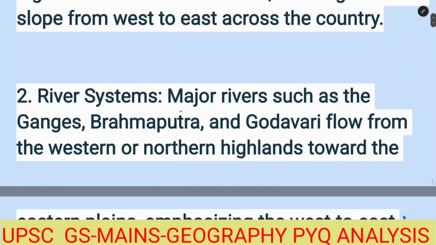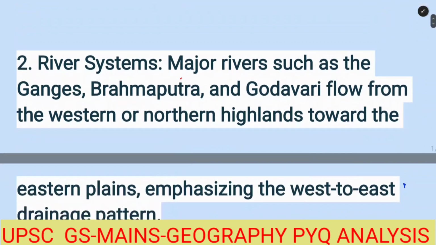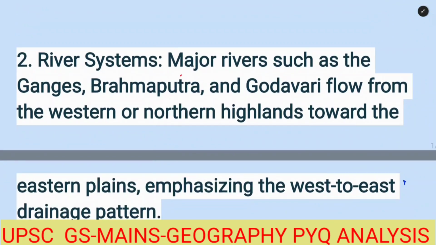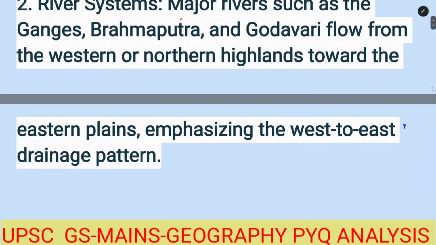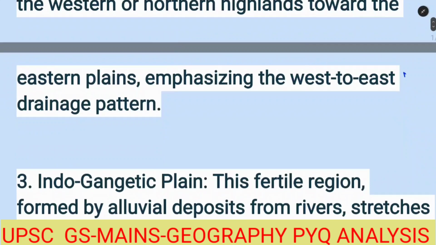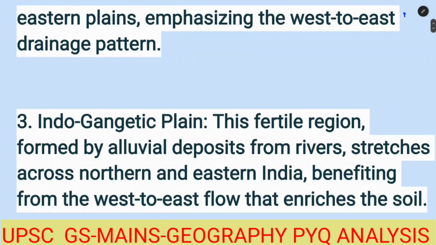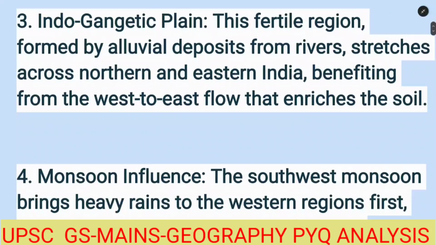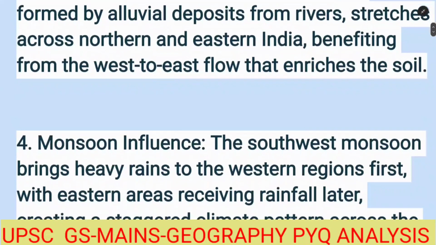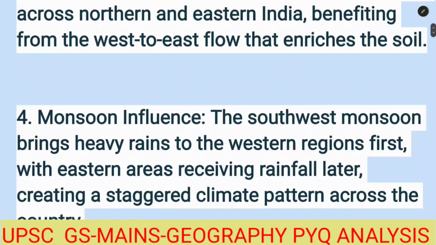River system. Major rivers such as the Ganga, Brahmaputra, and Godavari flow from the western or the northern highlands towards the eastern plain, emphasizing the west to east drainage pattern. Indo-Gangetic Plain. This fertile region, formed by the alluvial deposits from the rivers, stretches across northern and eastern India, benefiting from the west to east flow that enriches the soil.